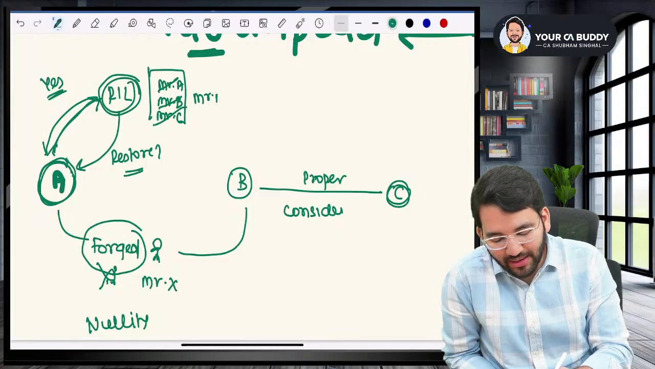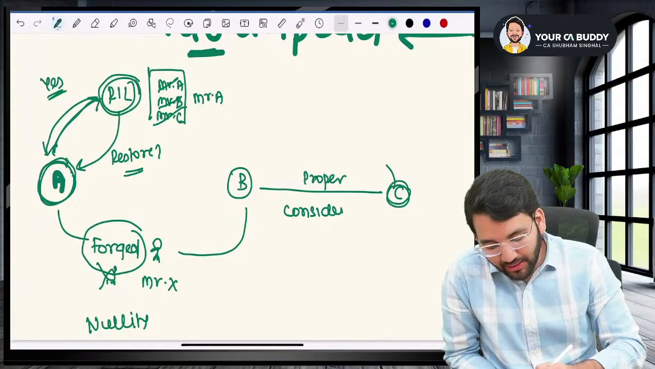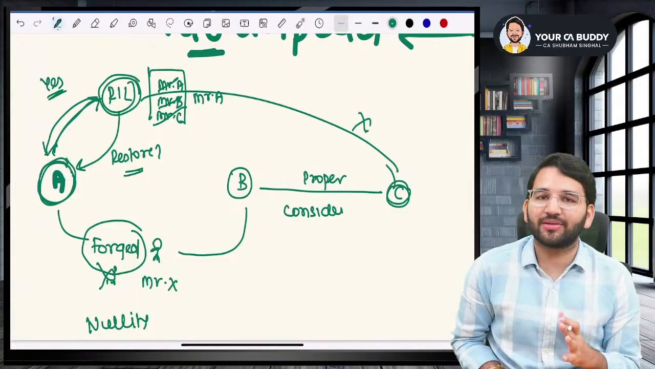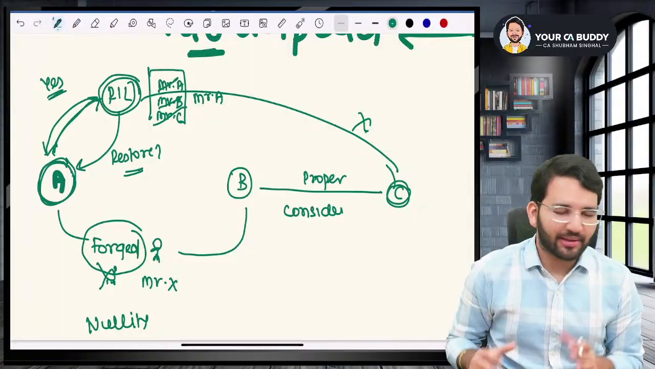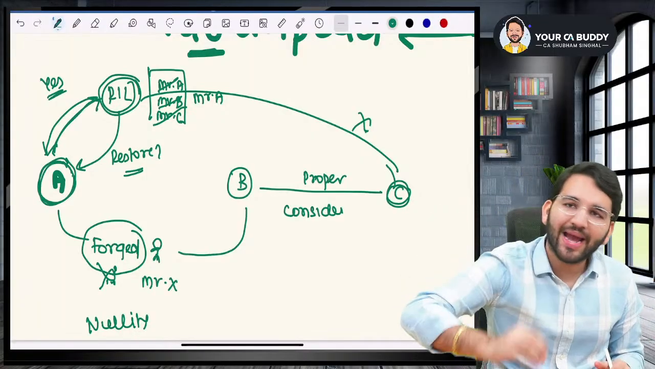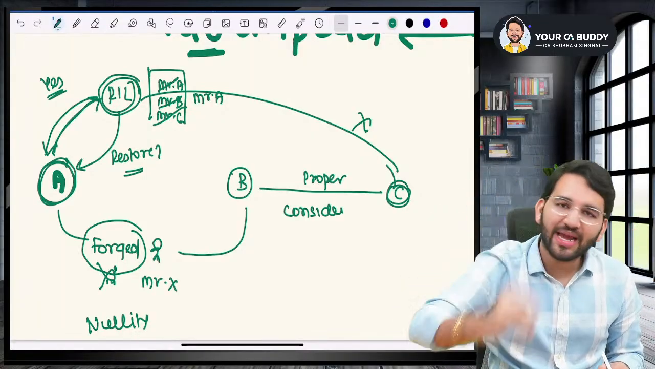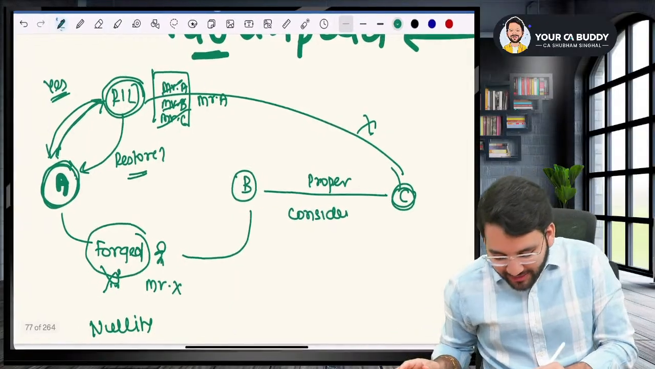Reliance will write down the name of Mr. A, and Reliance will not be liable to Mr. C. Reliance is not answerable to Mr. C. Reliance will restore the name of Mr. A. What will Mr. C do, sir?